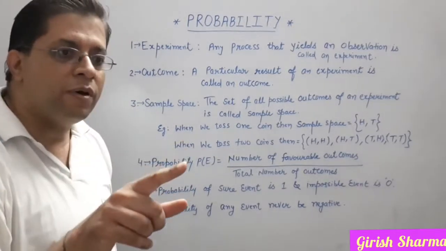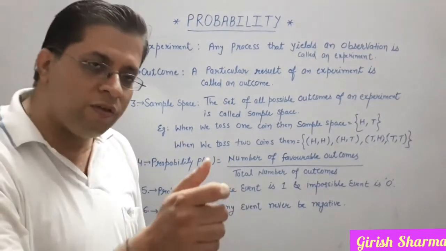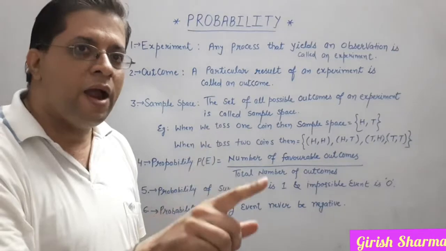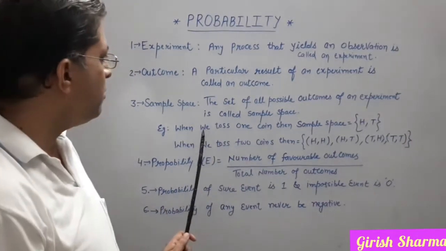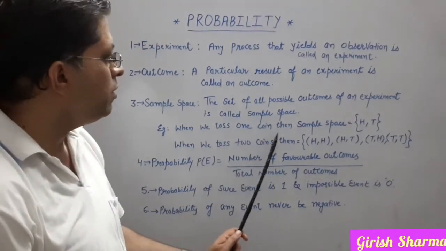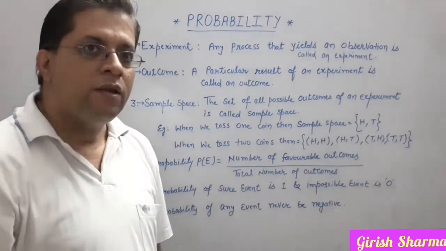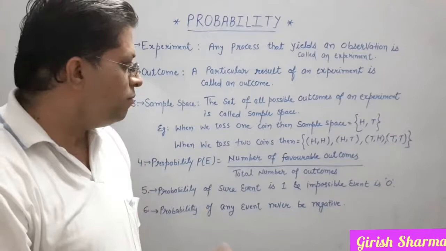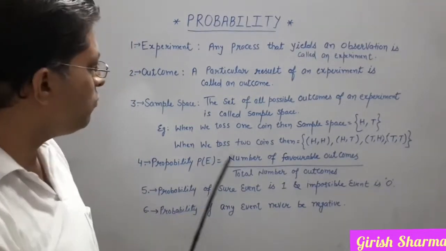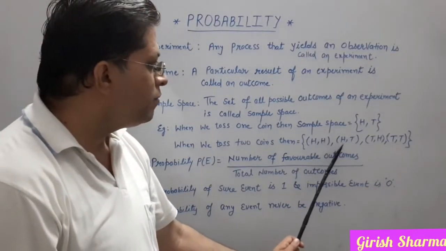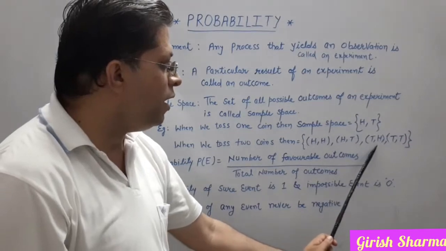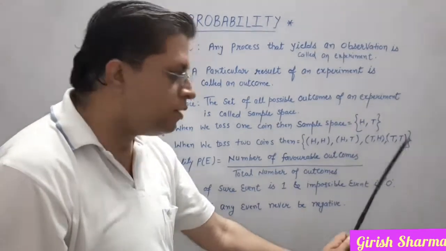Again the same example. I am tossing one coin. If I am getting head and tail, then the sample space is head and tail. If you are tossing two coins, then what will be the sample space? Just see: head head, head tail, tail head and tail tail.